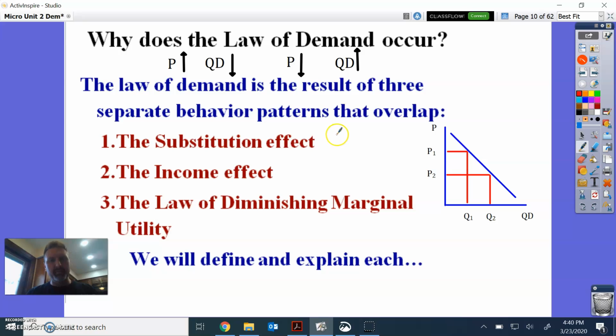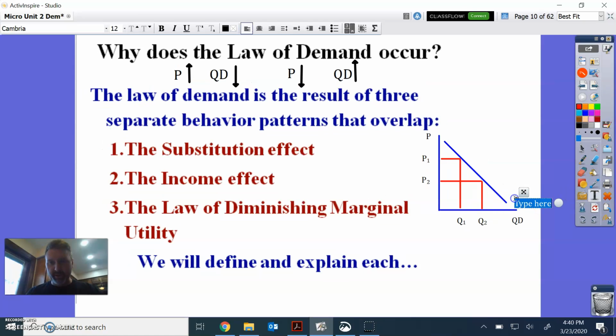There are three main things that cause the law of demand to be shaped that way: the substitution effect, the income effect, and diminishing marginal utility. We'll get into diminishing marginal utility a little more tomorrow. But here's our demand graph right here. Okay, I violated my own rule. I can't believe it. There it is.